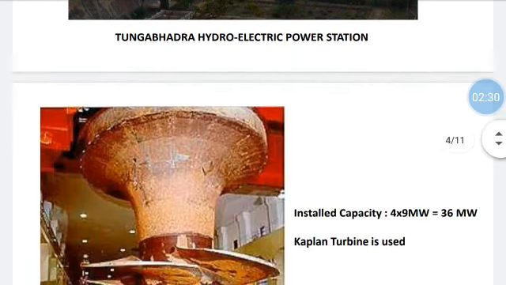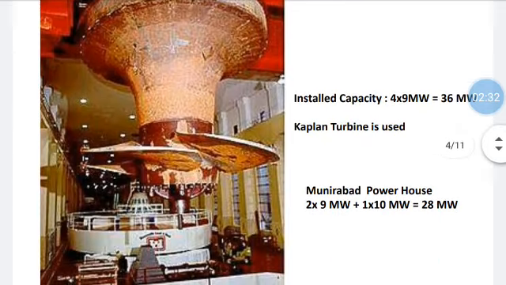Next, the turbine employed is a Kaplan type of turbine to produce the mechanical energy. The mechanical energy produced from the turbine is converted to electrical energy by means of what? Generator. The generator receives the mechanical energy from the turbine and produces the electricity as the output. In Munirabad powerhouse, the total capacity of the plant is 28 megawatts, which consists of 9 megawatt 2 units and 10 megawatt 1 unit.